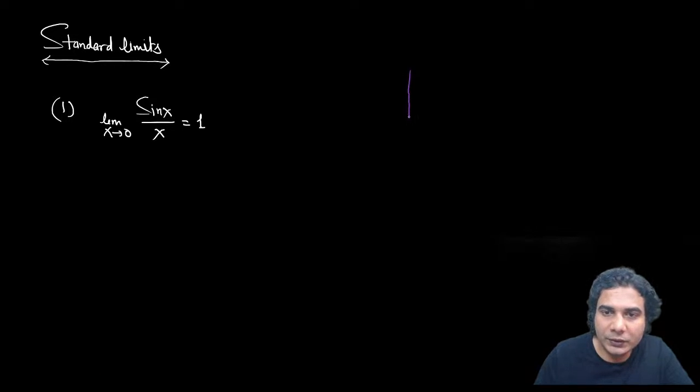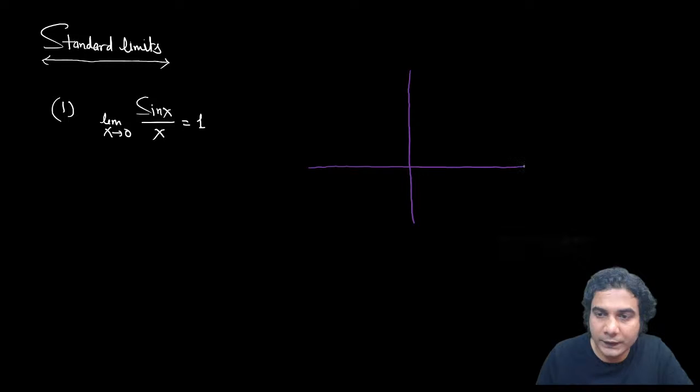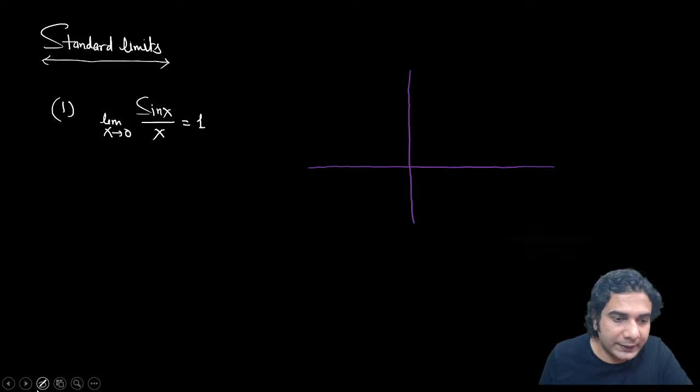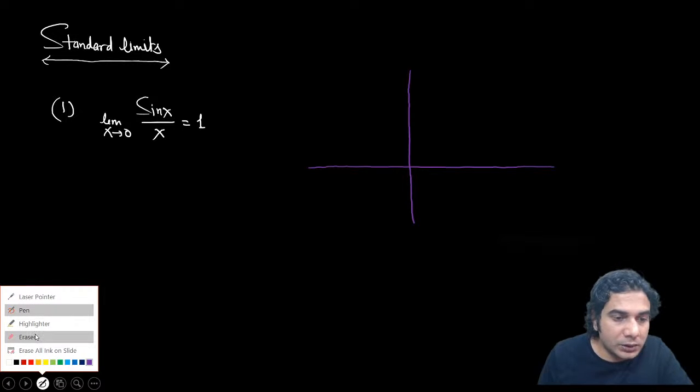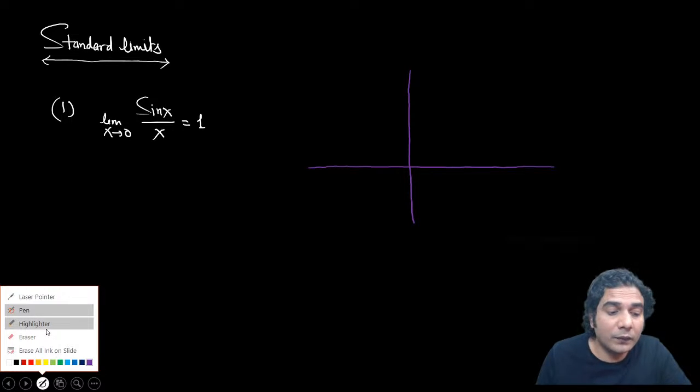So say this is your y-axis and this is your x-axis. All right, so graphically I'm trying to explain this because we also need to know that sin x upon x is approaching 1, but from which side, whether it is slightly greater than 1 or less than 1. Okay, so that we will try to understand through the graph.